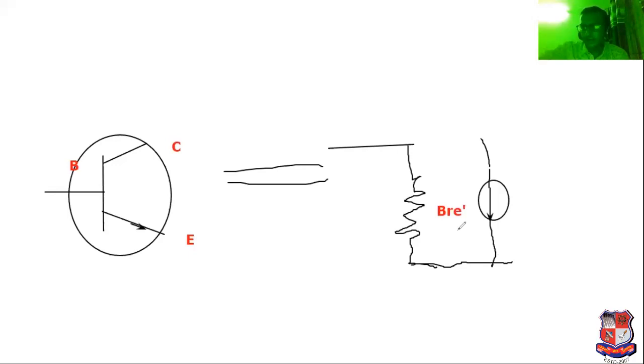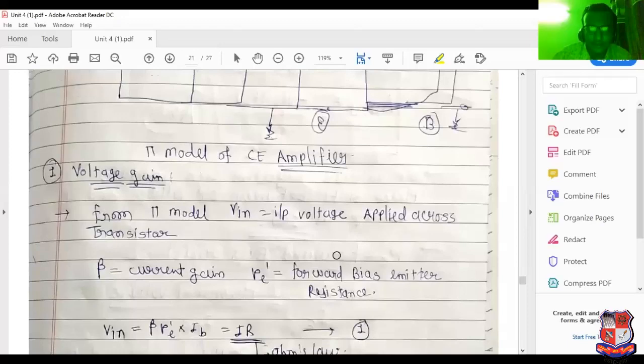So it is known as the base terminal. It is known as the emitter terminal. It can be connected with ground. And here it is known as the collector terminal. So it is known as the pi model. Now, with the help of this model, I have derived the voltage gain, current gain, input resistance and output resistance.